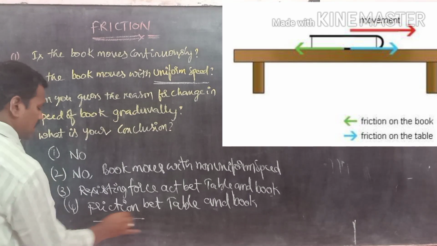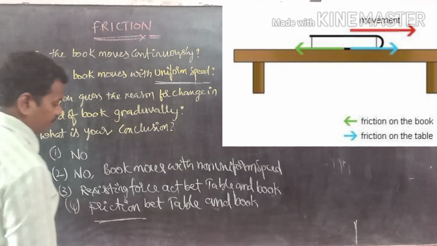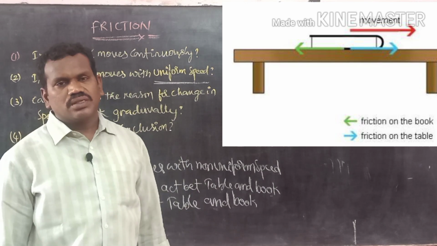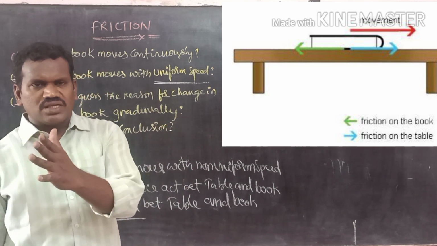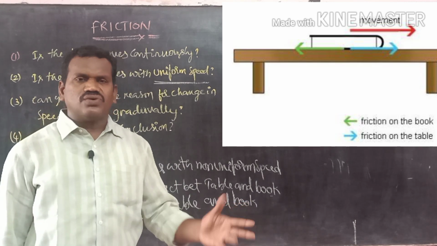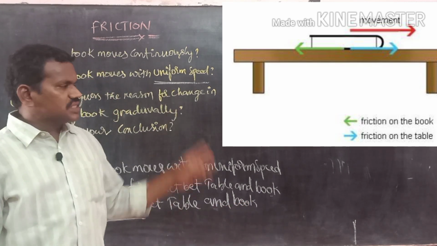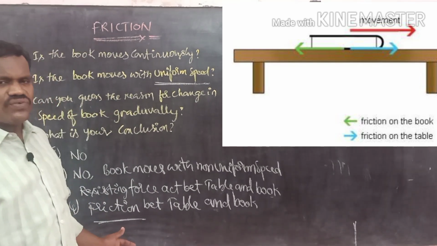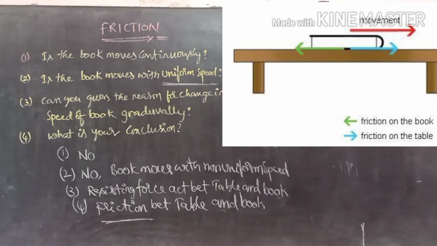Now we will understand the word friction. Friction is opposite to the force. It means the force is applied in one direction, and in the opposite direction, the friction force will be applied. Let us discuss some more examples to understand the concept of friction.